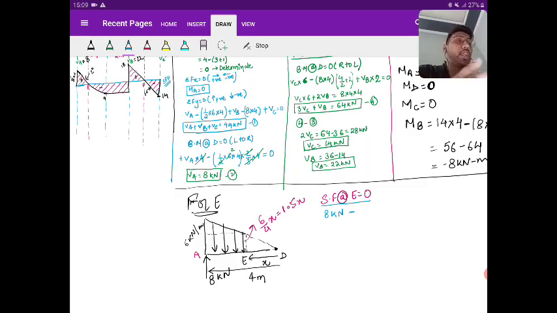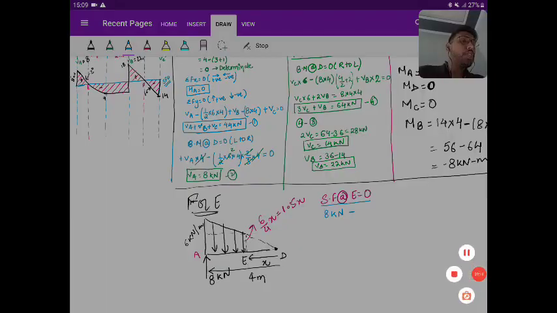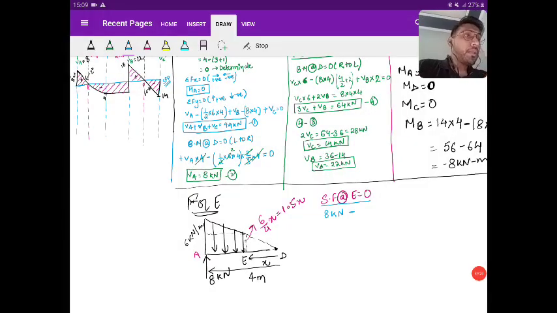Area under the diagram. What is the area of trapezium? Half into sum of parallel sides, that is 6 plus 1.5h, into distance between them.